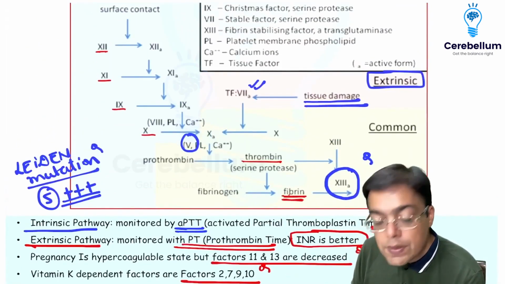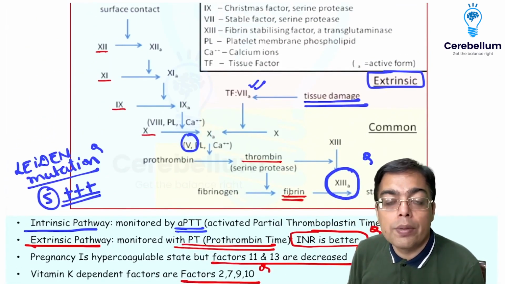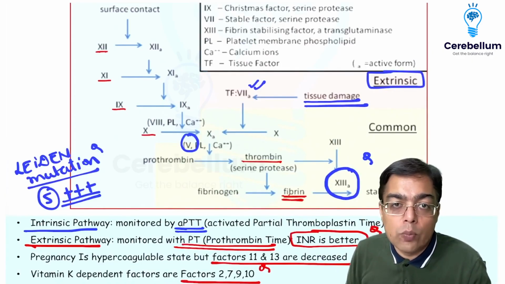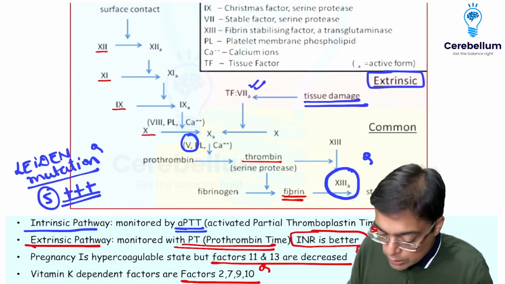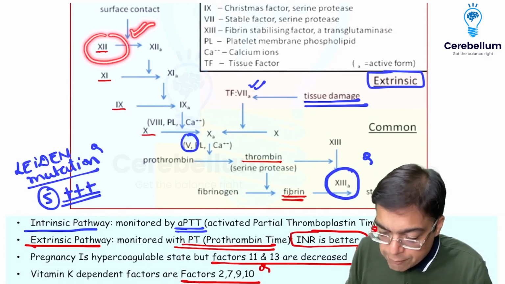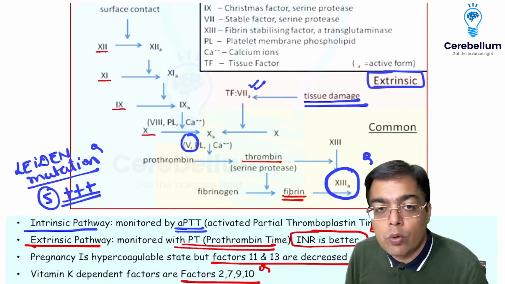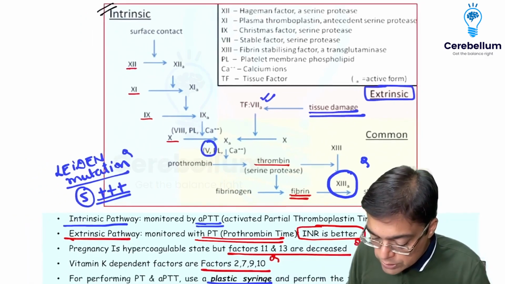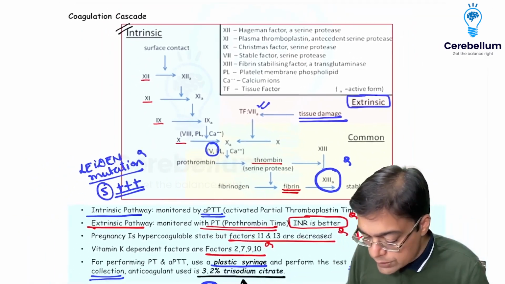Now, one interesting question is: which clotting factor is not going to affect clotting in vivo, even if it is deficient? That is what you need to remember. The answer is factor number 12. So factor 12, even if it is deficient, is not going to affect clotting in vivo in any way. So there are lots and lots of questions in the exam with regard to the coagulation cascade, which we are supposed to keep in mind.